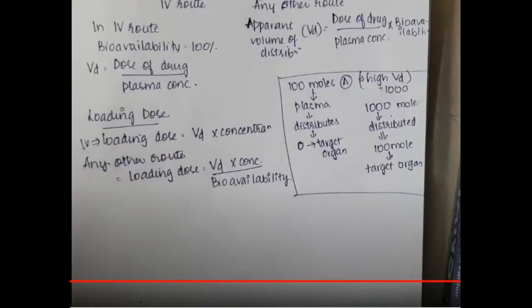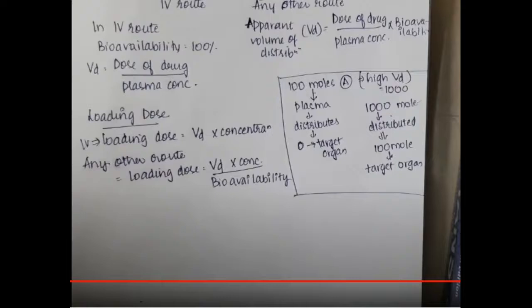For example, you are giving chloroquine for malaria treatment, so it will have to reach the liver, right, and it will have to act on the blood, but instead it goes to the whole plasma, and from there to the interstitial cells and gets deposited there.